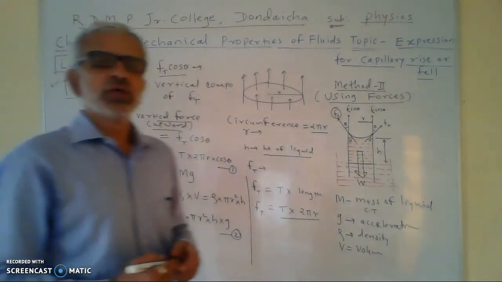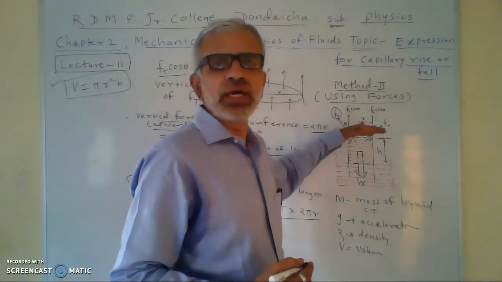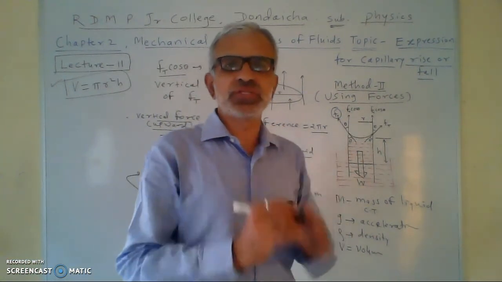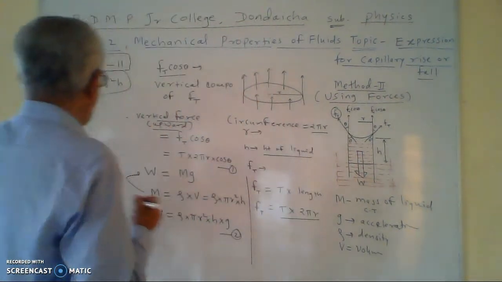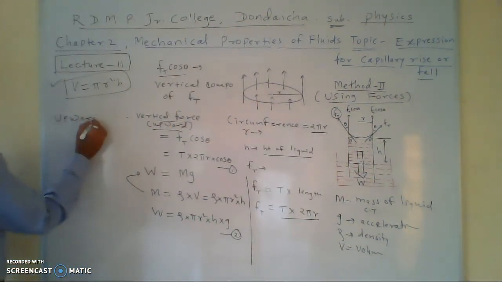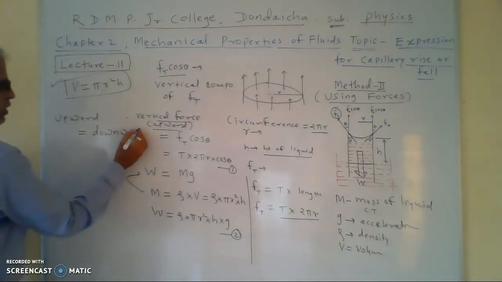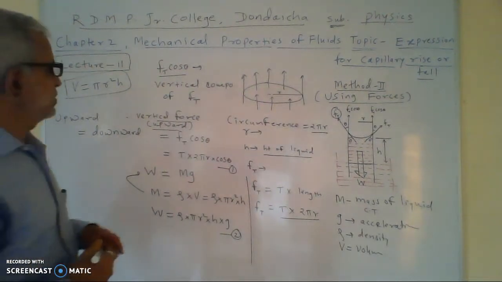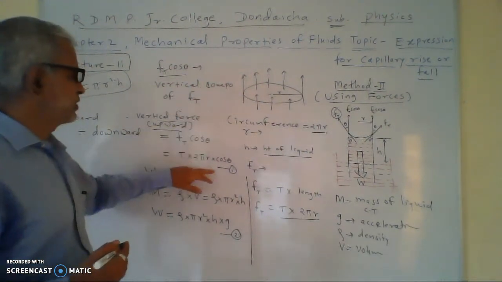Now when the liquid level in the capillary tube has risen and is stable, or in equilibrium, then force in upward direction is equal to force in downward direction. Force in upward direction is force due to surface tension, this equation 1.